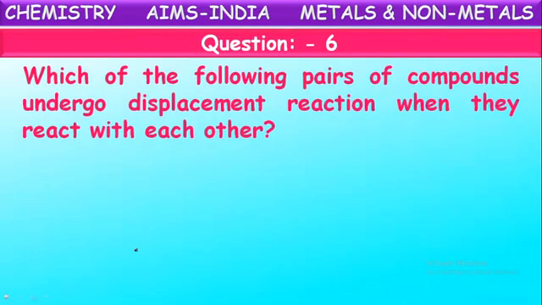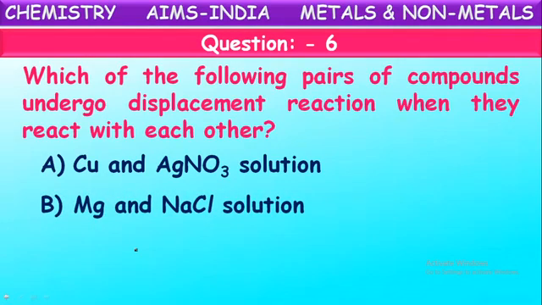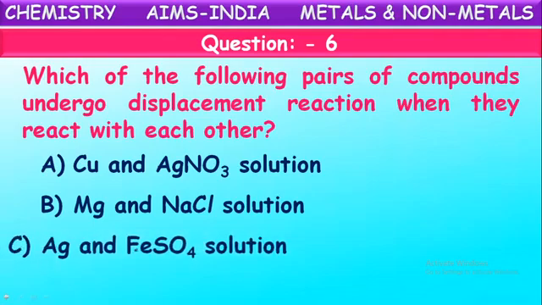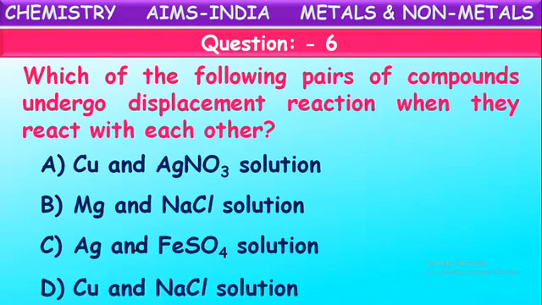Next one. Which of the following pairs of compounds undergo displacement reaction when they react with each other? See the compounds given: copper and AgNO3 solution, magnesium and sodium chloride solution, silver and iron sulfate solution, copper and sodium chloride solution.